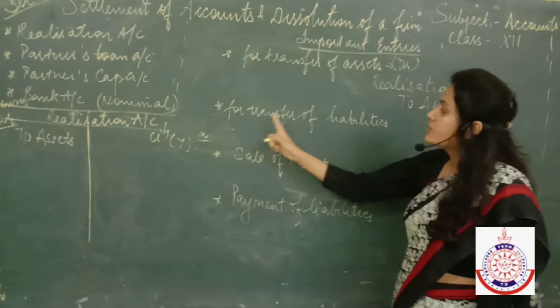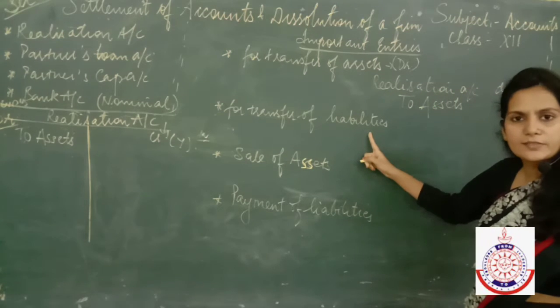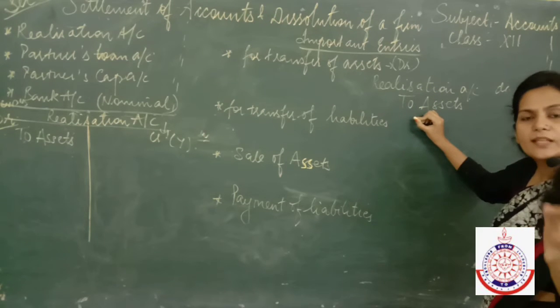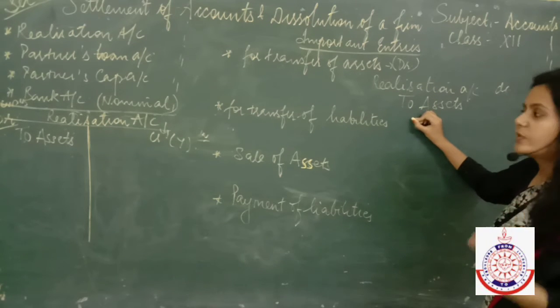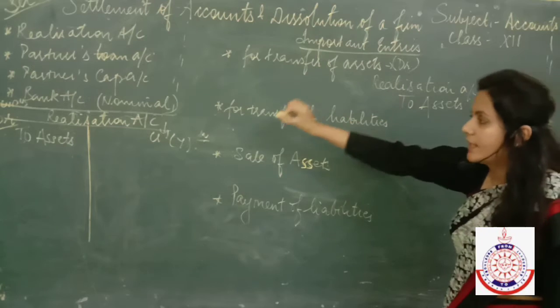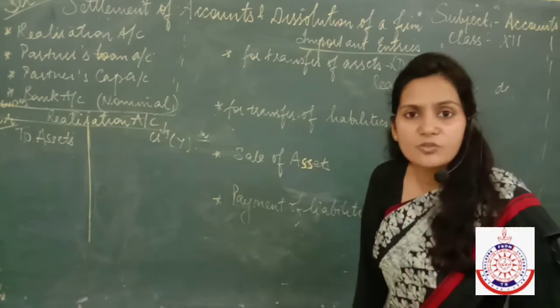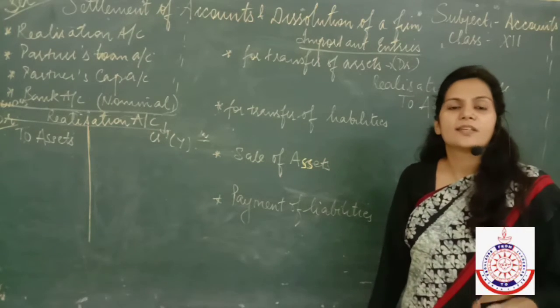The next step is to transfer all the liabilities. Fine. See, as you have transferred all the assets to make their book value 0, similarly we have to transfer all the liabilities to realization account also, because now we don't need to have liabilities accounts in our ledger books.